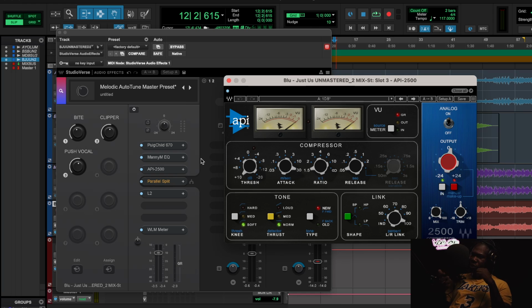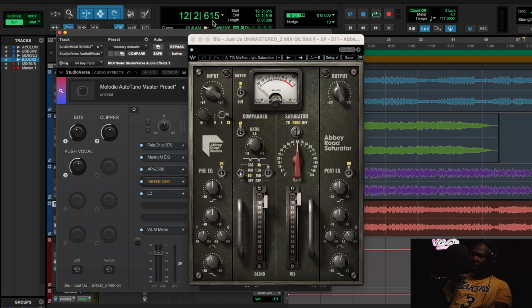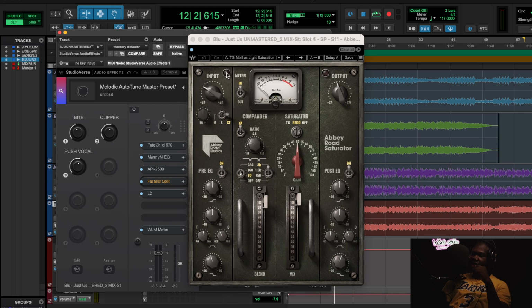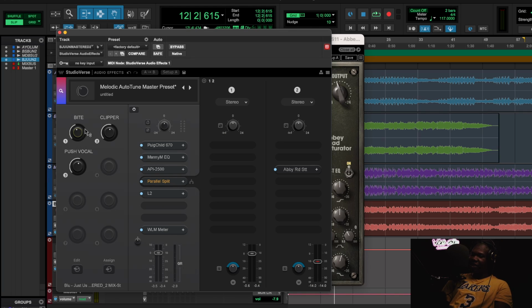And apply that same type of love language to the whole mix. The last thing I'm going to go over is the Abbey Road Saturator. I tried to keep it to the affordable Waves plugins, so everything here is going to be pretty easy to get. I use the Abbey Road's Mix Bus light saturation, and I love how it gives some bite to the mix. That's what the Bite knob is.